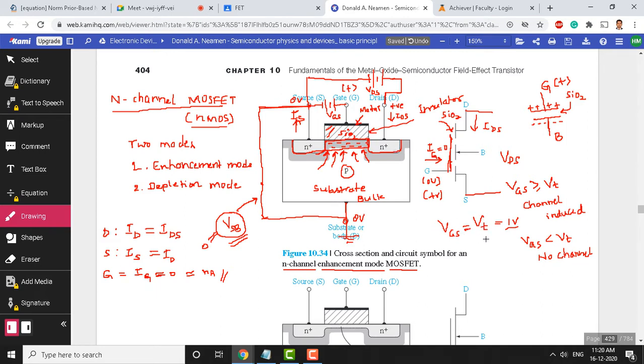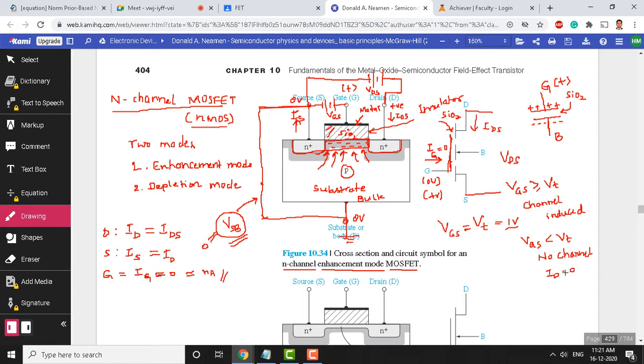So threshold voltage is nothing but the minimum gate to source voltage for the formation of a channel here. And we discussed that when VGS is greater than or equal to the threshold voltage, then a channel will be induced. When the gate to source voltage is less than the threshold voltage, there will be no channel formation, current will not flow, because the source and drain regions remain isolated. ID will be 0 for this condition, for VGS less than VT, so ID or IDS will be 0.